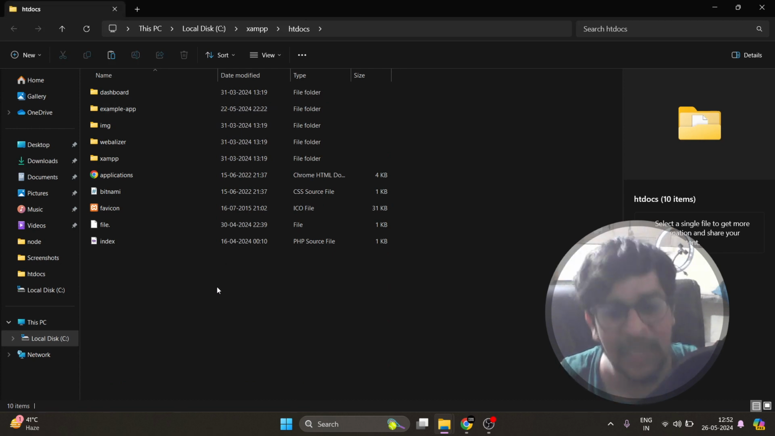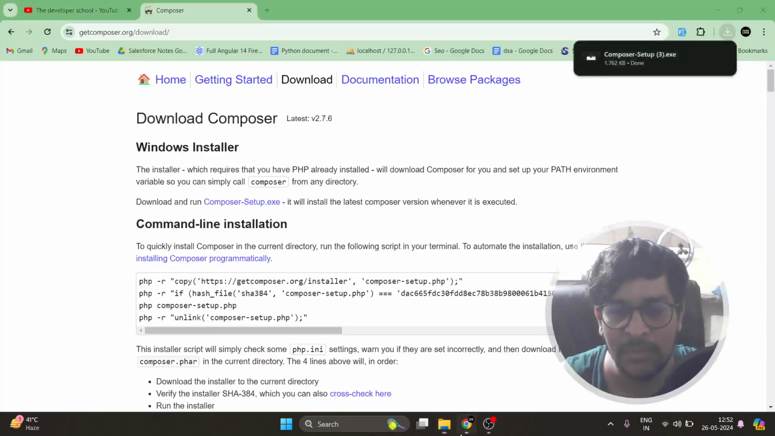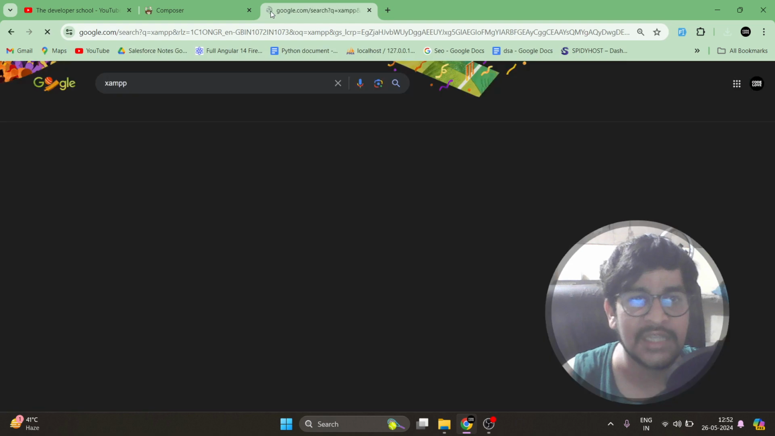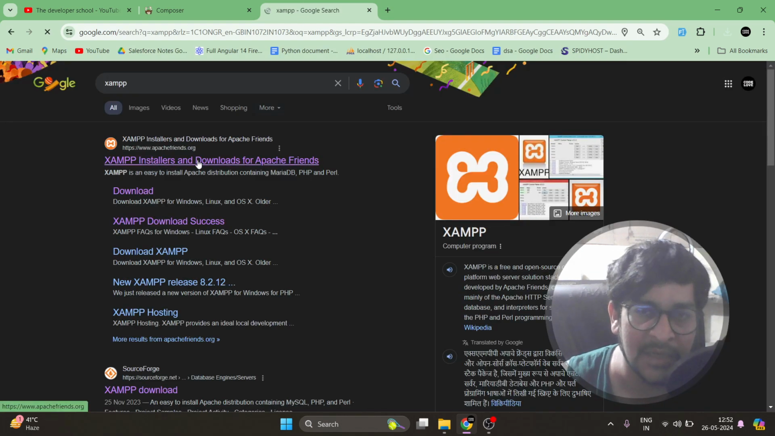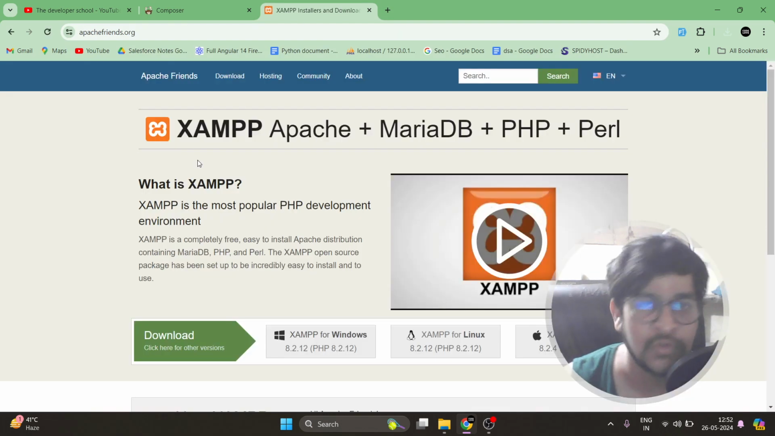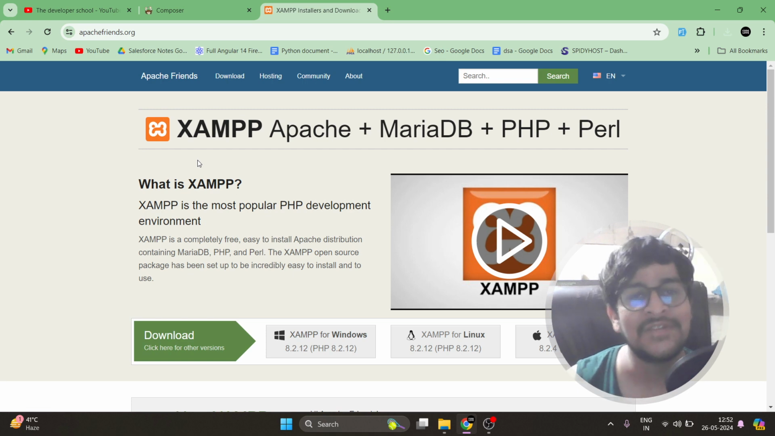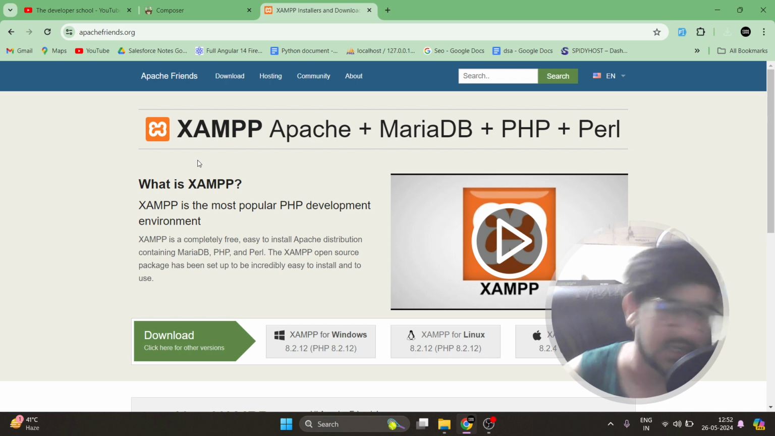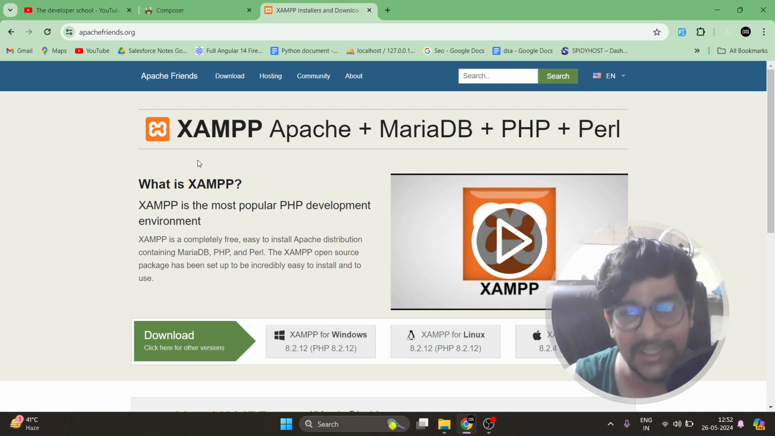So what is XAMPP? You can directly install XAMPP from here. XAMPP is a local environment for PHP. If you want to run PHP, Apache, MariaDB, and MySQL on your local server, then you have to install XAMPP. It will provide you a local server where you can create your PHP applications, your SQL servers and more. Running SQL servers on a local server is the important part.